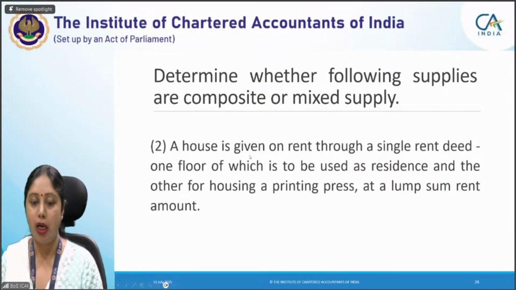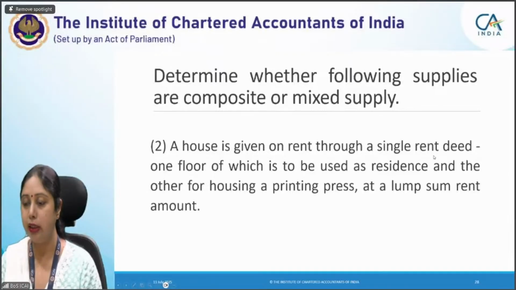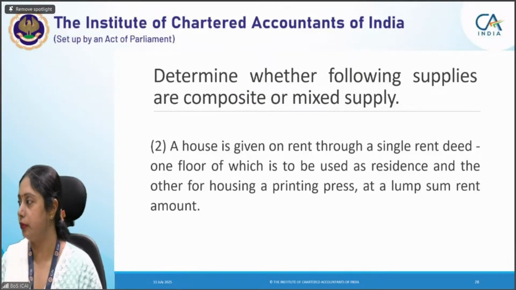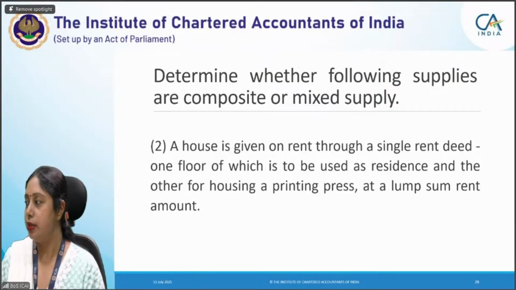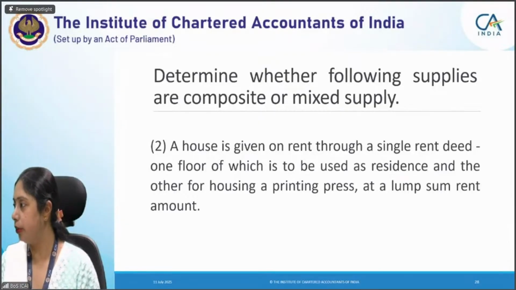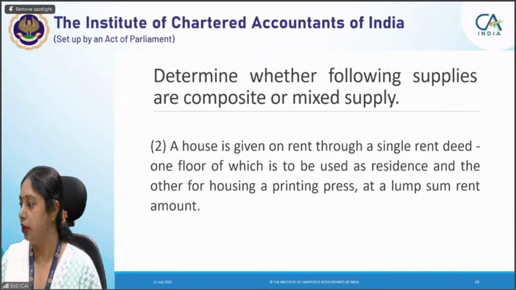Next question. A house is given on rent through a single rent deed, one floor of which is used for residence and the other for housing a printing press, at a lump sum rent amount. Quick answers from all of you. Sunil, I think this is the answer for this particular question only, I suppose. If that is the case, you are right.